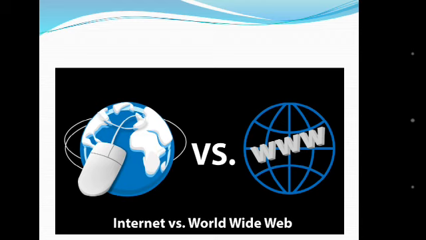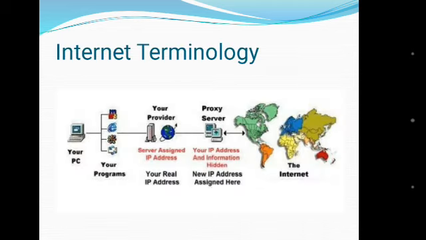It is really important to understand that the internet is not the same as the WWW. The internet is to the World Wide Web as Europe is to Germany. One is a container and the other is the item within that container. Understood, students? Now let's start the internet terminologies.